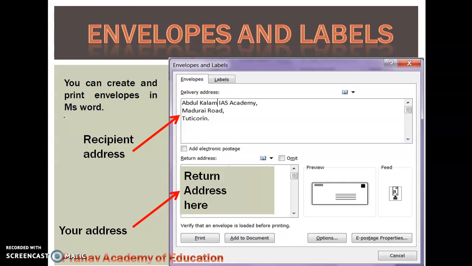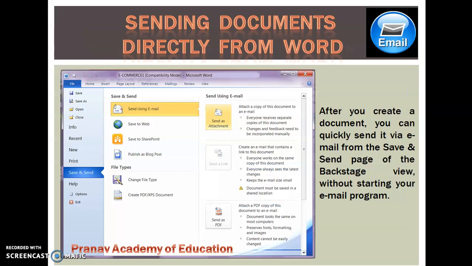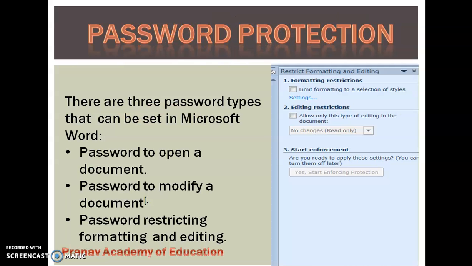Envelopes and letters. You can create and print envelopes in MS Word. You have to type the recipient and your return address here. You can create envelopes and labels. You can send a document directly from Word. This feature is also available. This is available in the File menu. You can use this. After you create a document, you can quickly send it through email from the Save and Send page of the Backstage view without starting your email program.